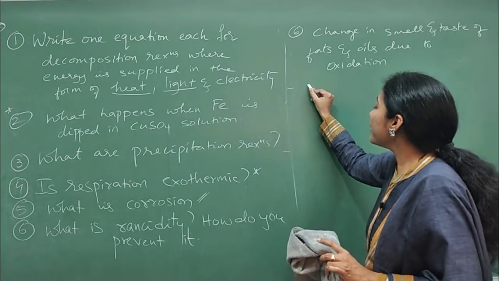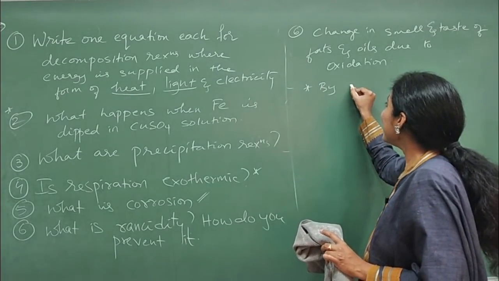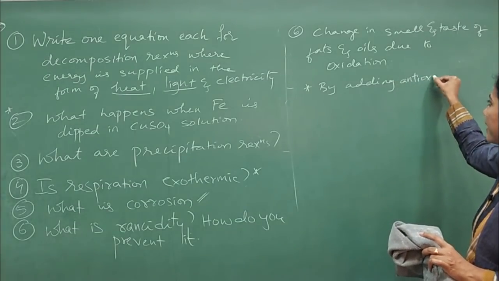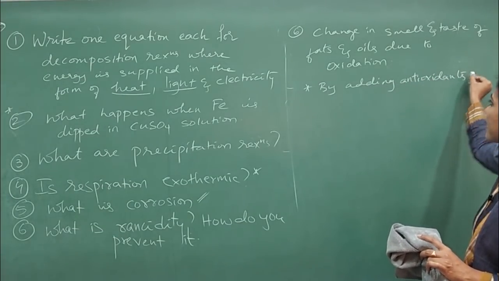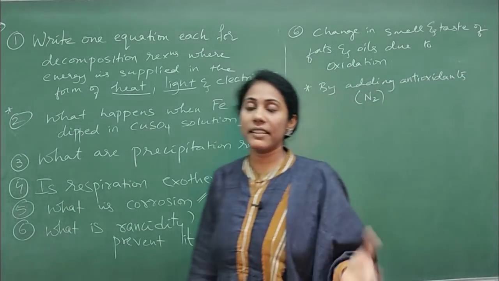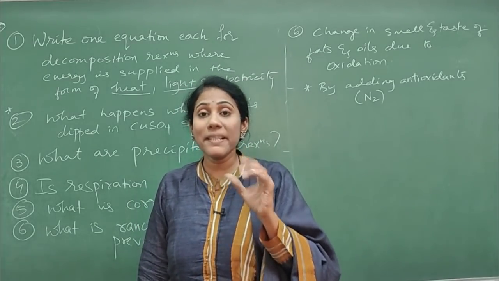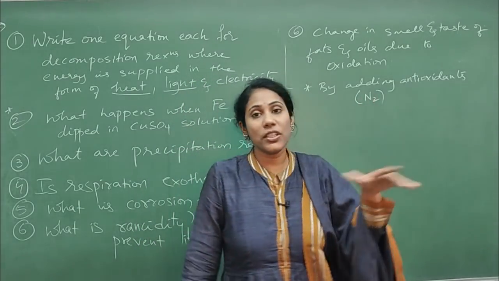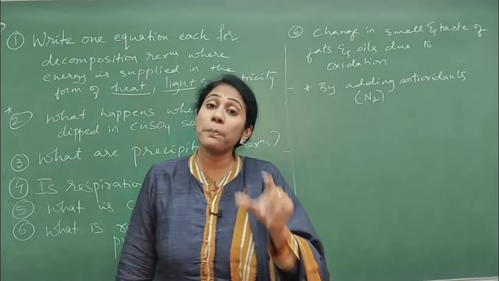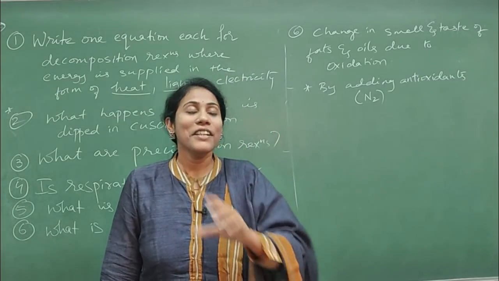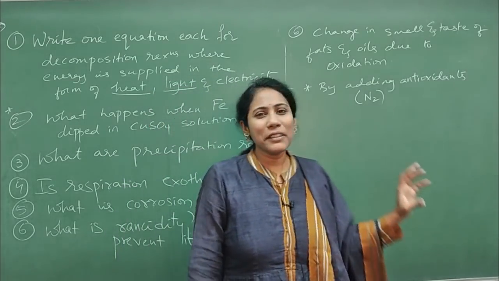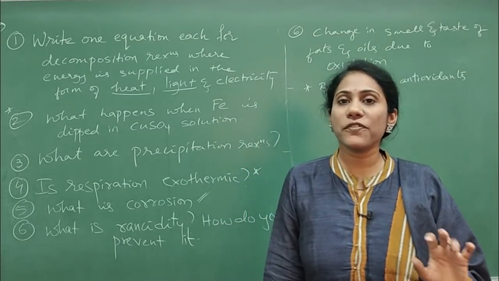And how do you prevent it? You can prevent it by adding antioxidants. What is the best example of an antioxidant? It is nitrogen. So a question can be asked like this also: chips and biscuit packets are flushed with nitrogen gas. Why? It is because nitrogen is an antioxidant which prevents rancidity, right? So this is how the questions can be asked in a different way also. Clear? So these are the most important and expected questions from this chapter.